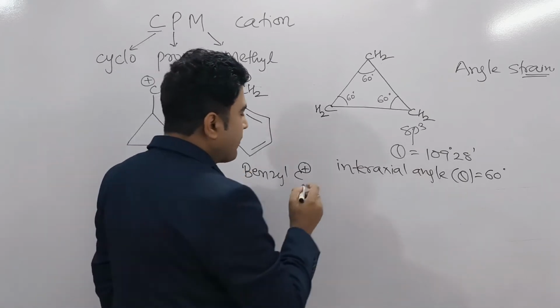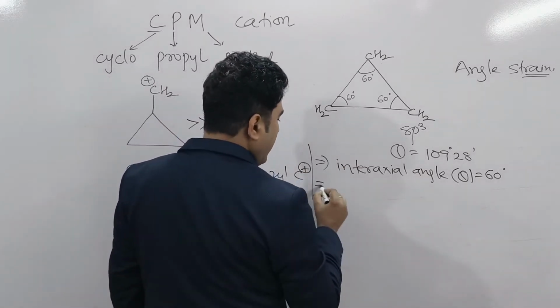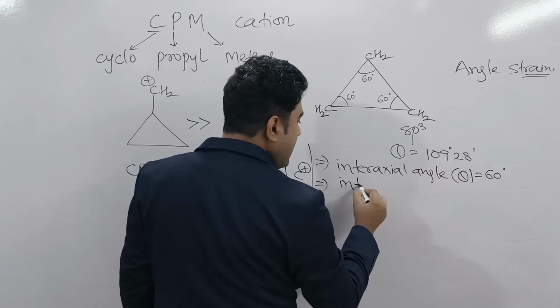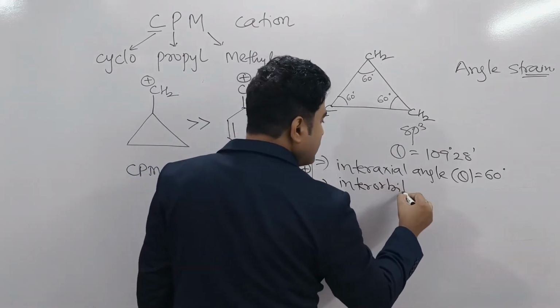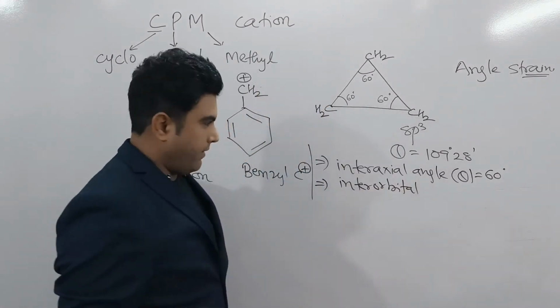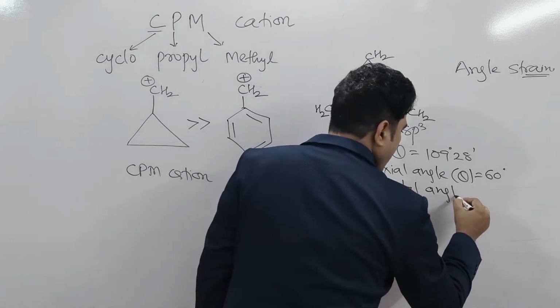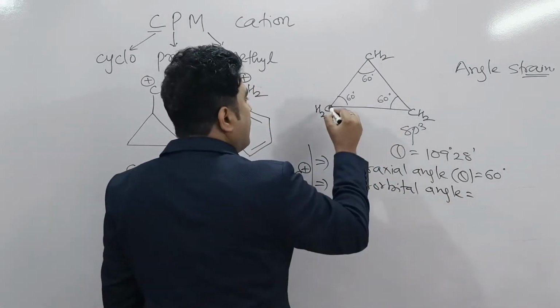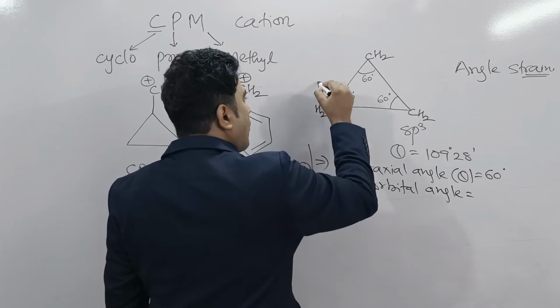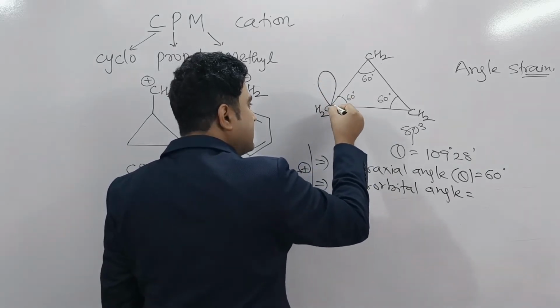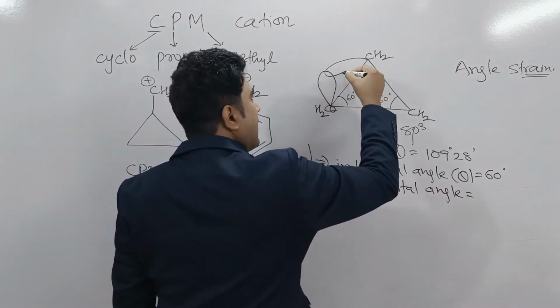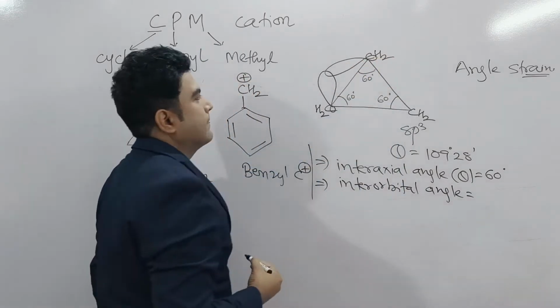Okay, so the second type of angle in cyclopropane is known as the interorbital angle. So this carbon's hybrid orbital is like this. This carbon's hybrid orbital is like this.